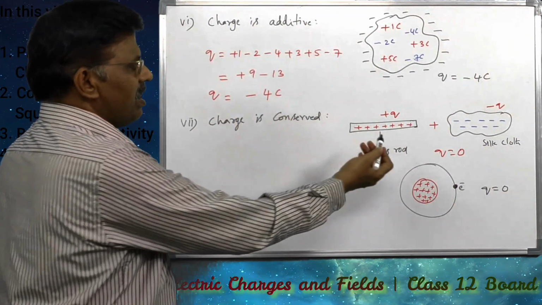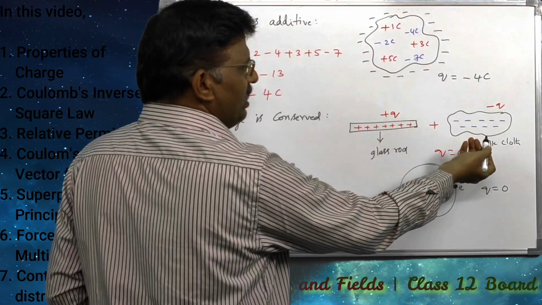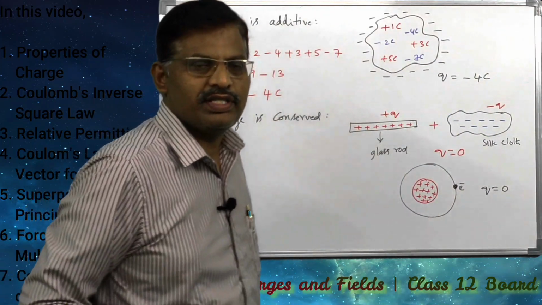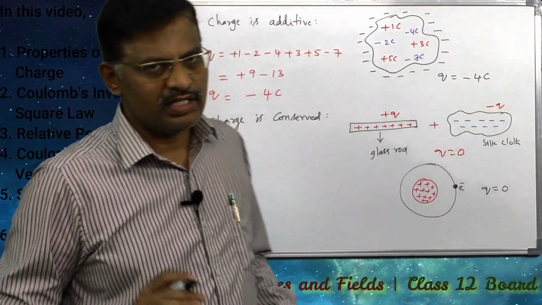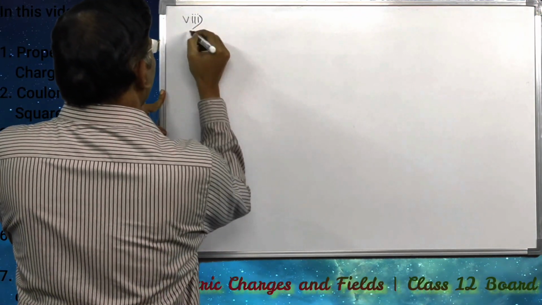We can transfer charges, that is electrons, from one body to another, but the total charge in the universe remains constant. That is the meaning of charge is conserved. Next, 8th point.